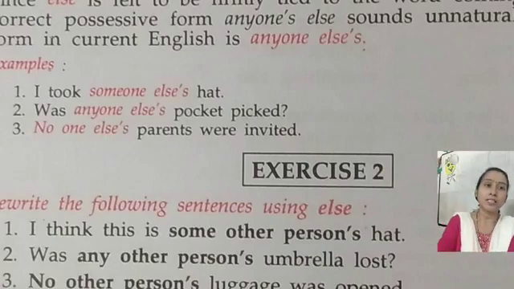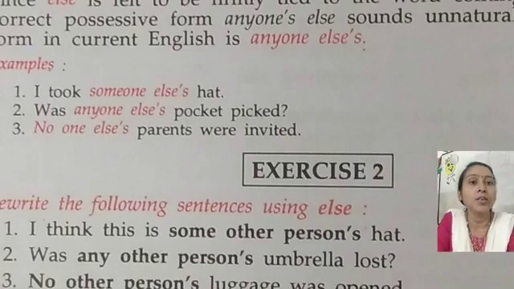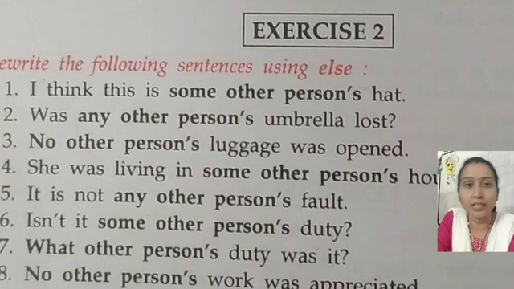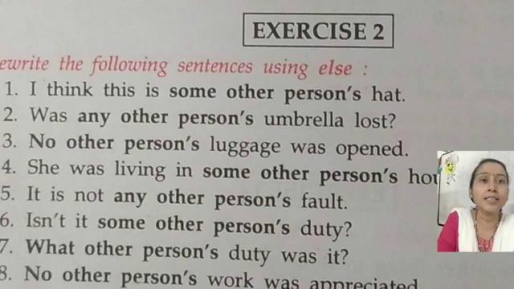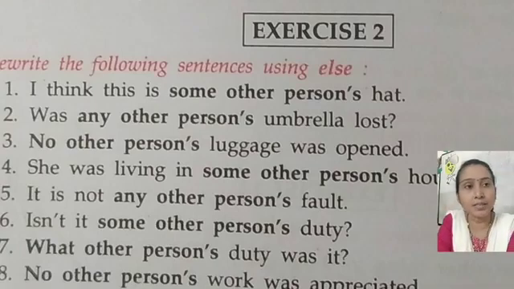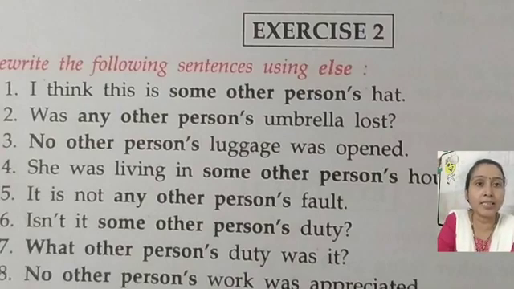Okay, let's see your exercise number 2. Rewrite the following sentences using else. First example: I think this is some other person's hat. Person's is a possessive form, the possessive case.